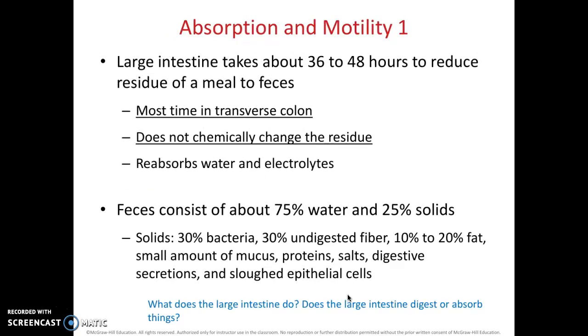So the large intestine takes about 36 to 48 hours to reduce the residue of a meal to feces, so most of that time is spent within the transverse colon. Remember that the large intestine does not chemically change the residue. It only compacts it. Most of feces is water with a little bit of solids, with most of those solids being bacteria or undigested fiber, and very little bit being the mucus, protein, salt, digestive secretions, epithelial cells, and so forth.